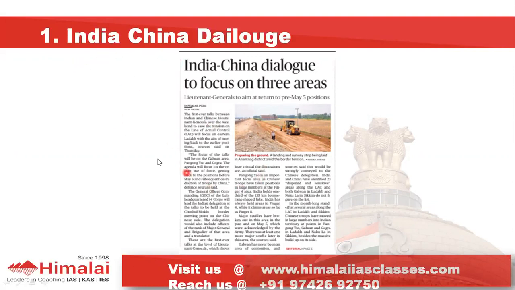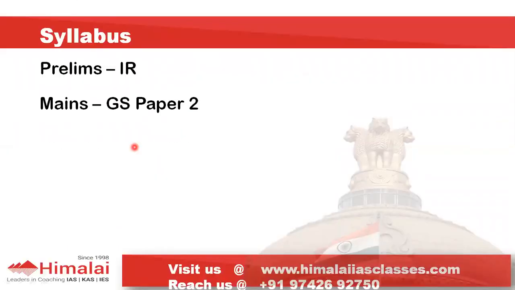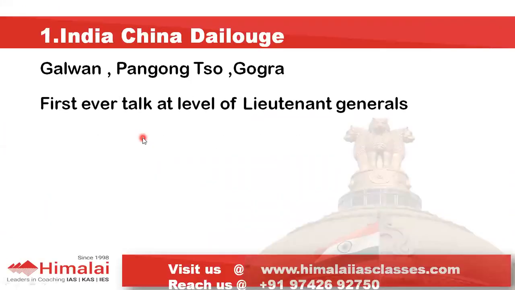Continuous dialogue is happening in order to resolve the conflicts which have happened in the LAC, the Line of Actual Control area. This is a continuous theme; we have discussed it for many days. Syllabus-wise, it is part of international relations, which is part of General Studies Paper 2. These are the three areas: Galwan, Pangong Tso, and Gogra. Gogra is a new name, and it is also located in Ladakh.